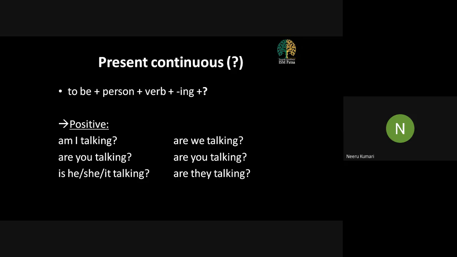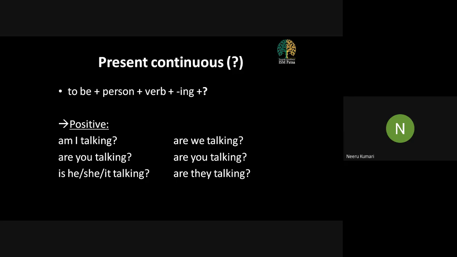While framing the question, always remember, as we have mentioned in the present simple, to be verbs will come first. The word to be, that is am, are, is. So these verbs will come first, followed by the person. Then the main verb with ing.